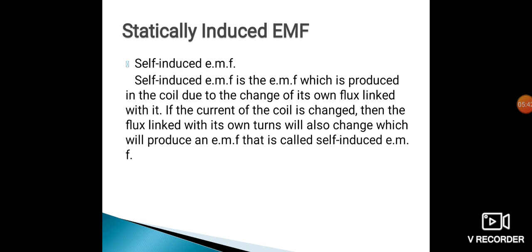Now self-induced EMF. As the name itself indicates, whenever current flows through a conductor, it produces a magnetic field, and because of this magnetic field, the conductor creates its own EMF. That EMF is called a self-induced EMF.